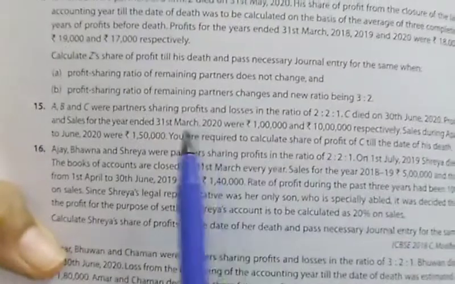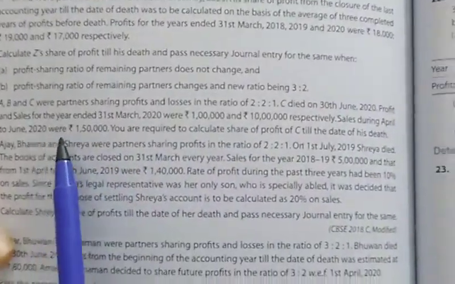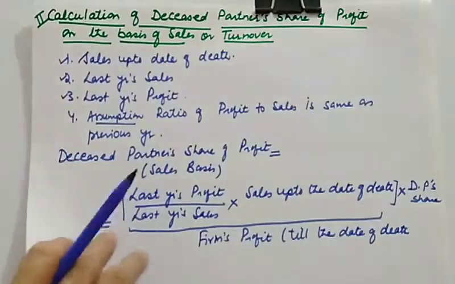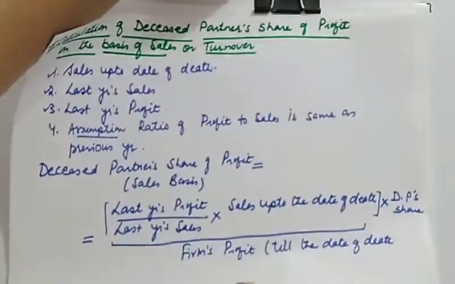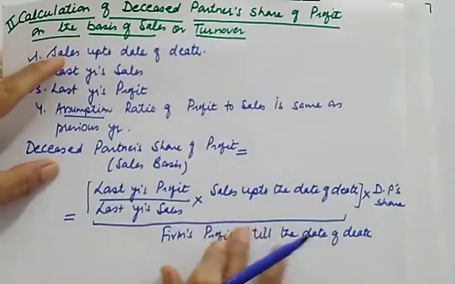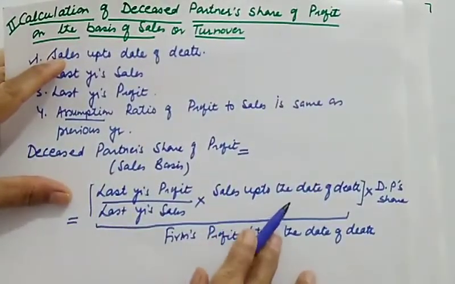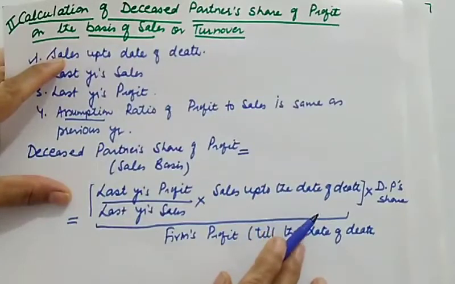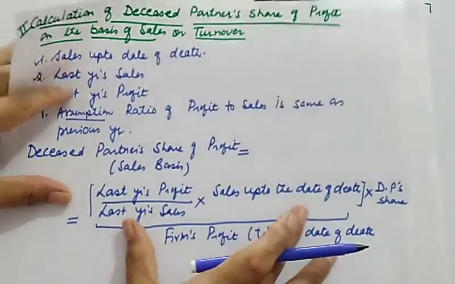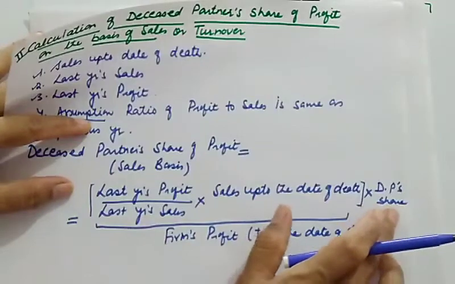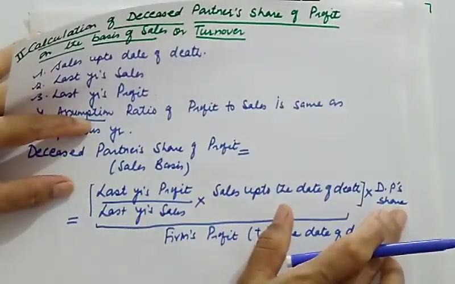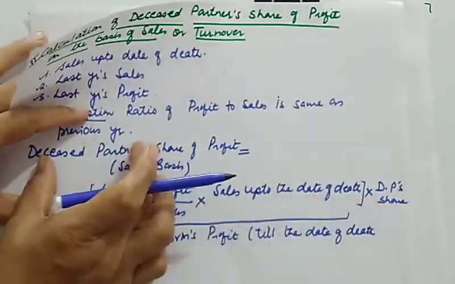So here it is clearly mentioned that you are required to calculate deceased partner share on the basis of sales. So let us start. Before starting, let me remind you that you don't have to make the adjustment for time, because we have already taken sales up to the date of death, and moreover this will give us the firm's profit. So you have to multiply this again by deceased partner share of profit in order to calculate deceased partner's share.